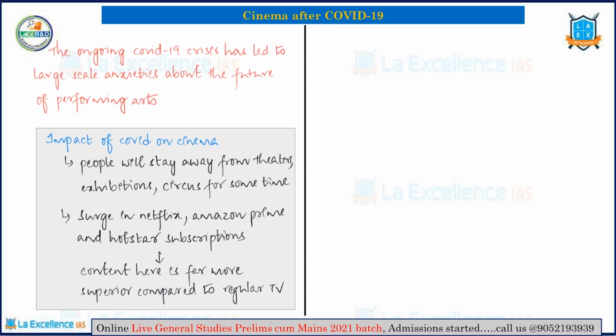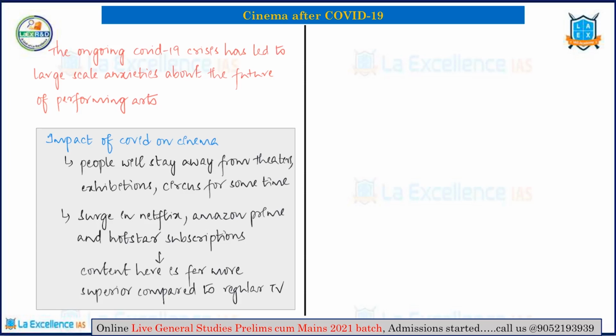So this is going to create trouble, because all those people who are reliant on the performing arts will be facing a problem. This is definitely difficult for India, because India is the largest film making nation in the world, and this film industry in India, be it Tollywood, Kollywood, Bollywood, etc., provides a lot of jobs to several thousands of people.